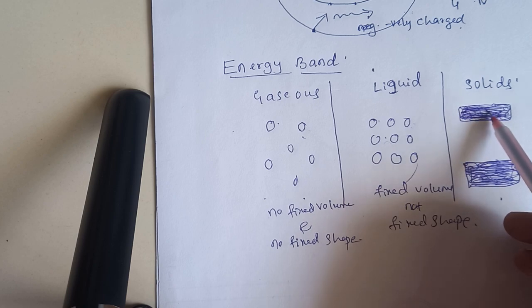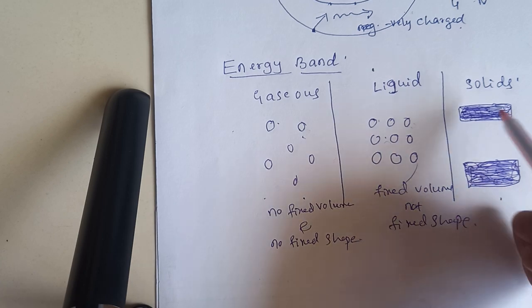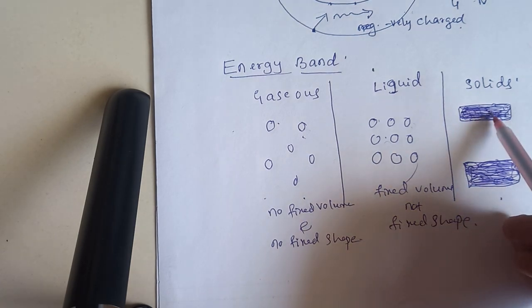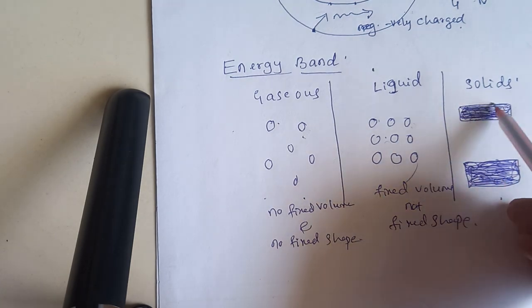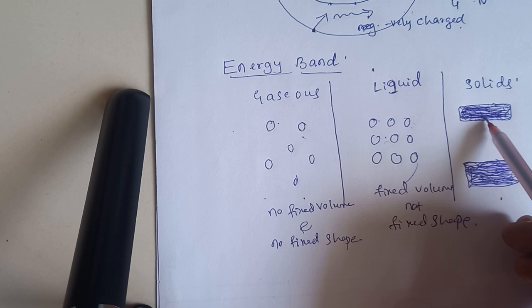Based on this, there is a valency band and a conduction band. The lower band, usually filled with electrons, is called the valency band, and the higher band, where the electrons move freely and conduct electricity, is the conduction band.